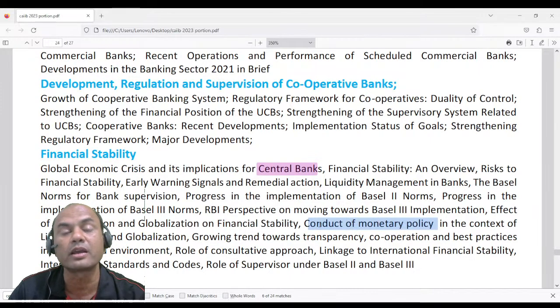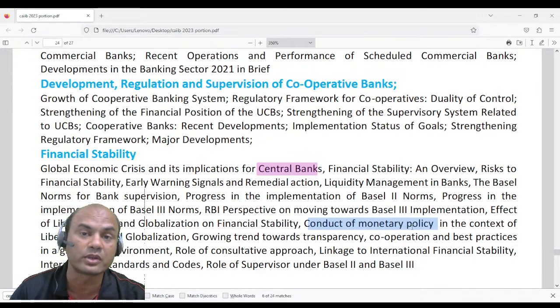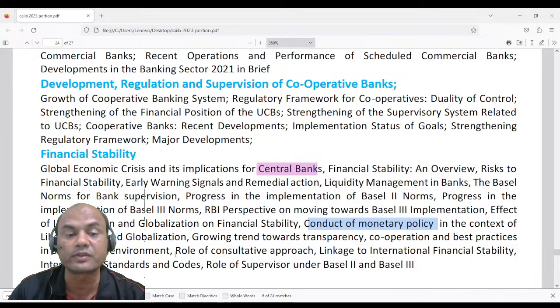These all things are known as conduct. Whether the desired effects of the monetary policy are going to the masses, that's what is known as the conduct of the monetary policy. In context of liberalization and globalization, there is a growing trend towards transparency. Now transparency is an important angle for all the banking.